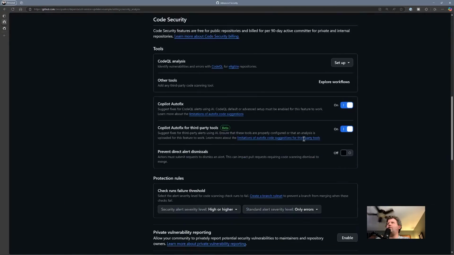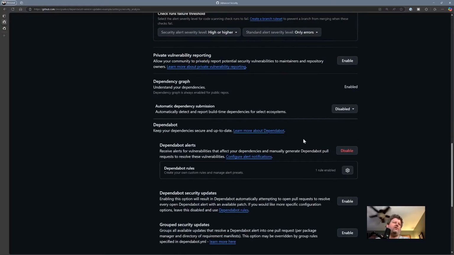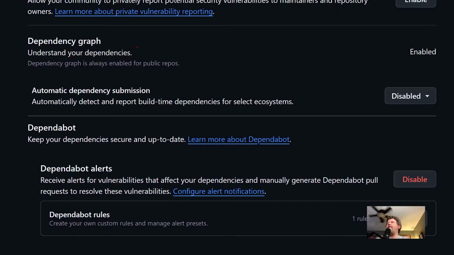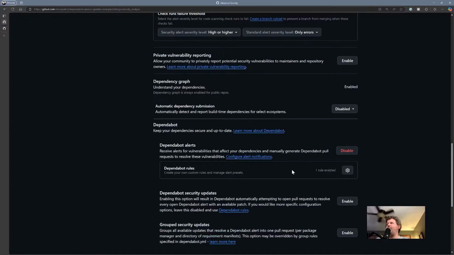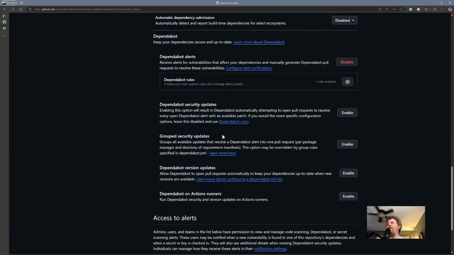So if we go to the settings tab for this repository and we go under advanced security, then in order to use Dependabot, remember, Dependabot's used to tell you if the packages that you're using, or in this case, the actions that you're using, have security vulnerabilities against them, or there are updates to them that you might want to be aware of. So you have to have the dependency graph enabled. I already had dependency graph enabled. I had Dependabot alerts currently enabled. That's why it says click this to disable it. But right now I don't have security updates or version updates enabled.